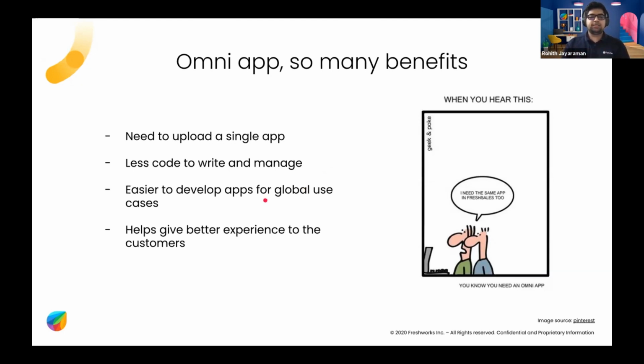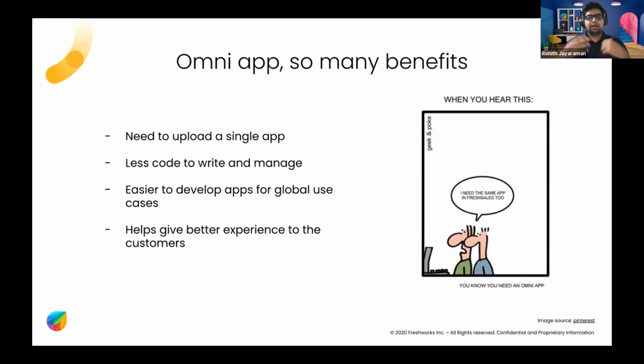Now, the third one is it makes it easier to develop apps for global use cases. So Satvik gave a great example again. He was talking about Trello. So you might have use cases or integrations that work with multiple products. And instead of writing separate apps for each of these products and having to maintain them, like I said, you can go for an Omni app. And so you can widen your horizon. You can consider bigger use cases and not be limited by the fact that you need to upload multiple apps anymore.